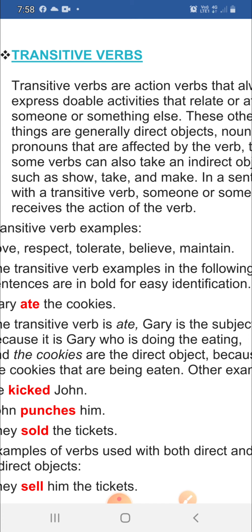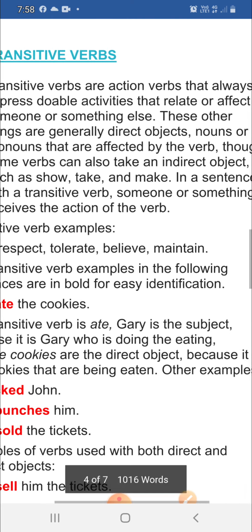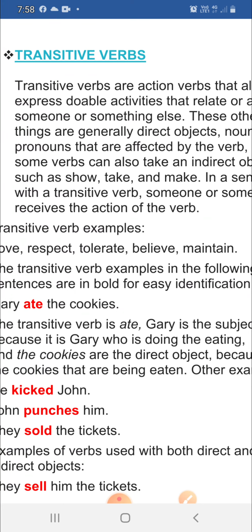So, here we say that whenever any object is mentioned in any sentence in a direct or indirect form, such kind of verbs are termed as transitive verbs. In a sentence with a transitive verb, someone or something receives the action of the verb. That means the doer is mentioned and the object is mentioned. So, such kind of verbs are termed as transitive verbs.